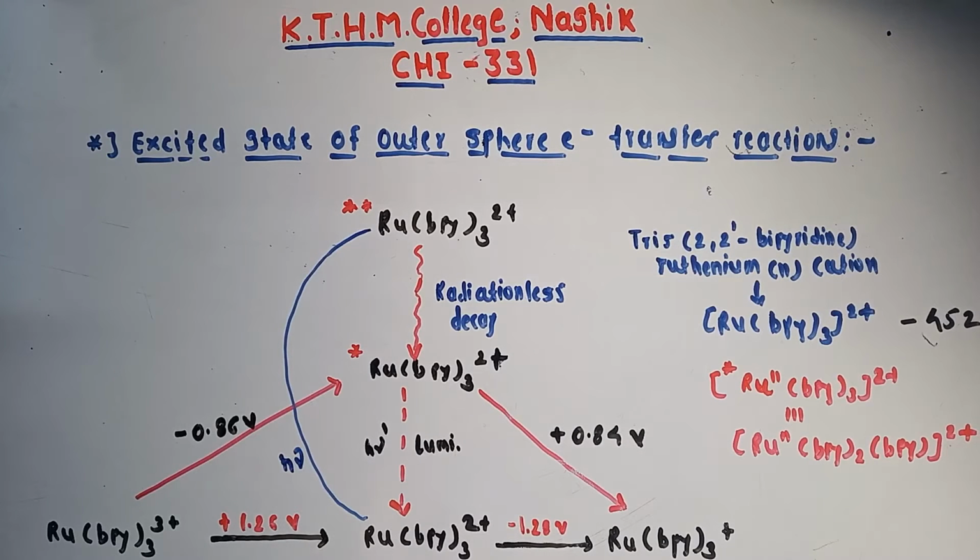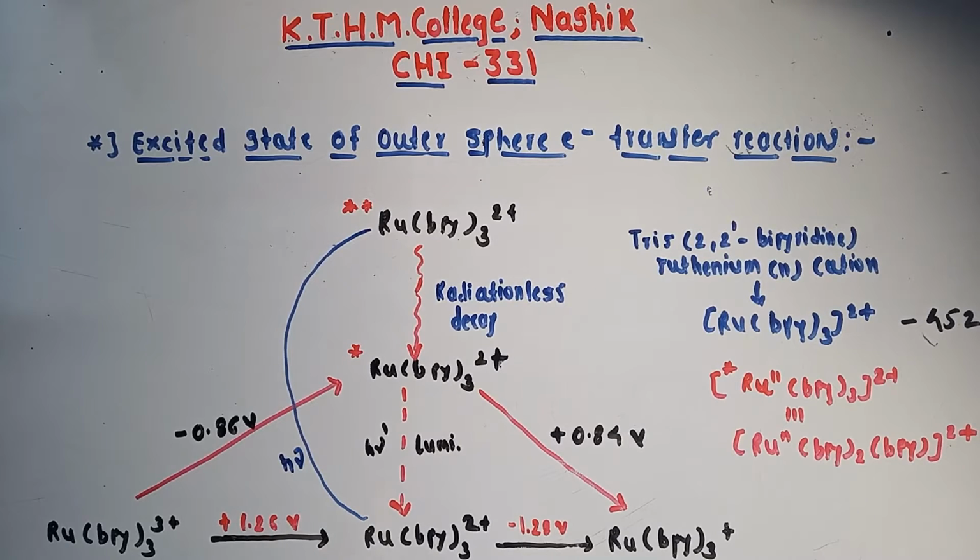This diagram shows the excited state of ruthenium complex. See student, the redox properties of transition metal complexes may change dramatically if it has absorbed energy and exists in an excited state. There are many transition metal complexes which change their redox property when they absorb energy and exist in an excited state, like this complex.